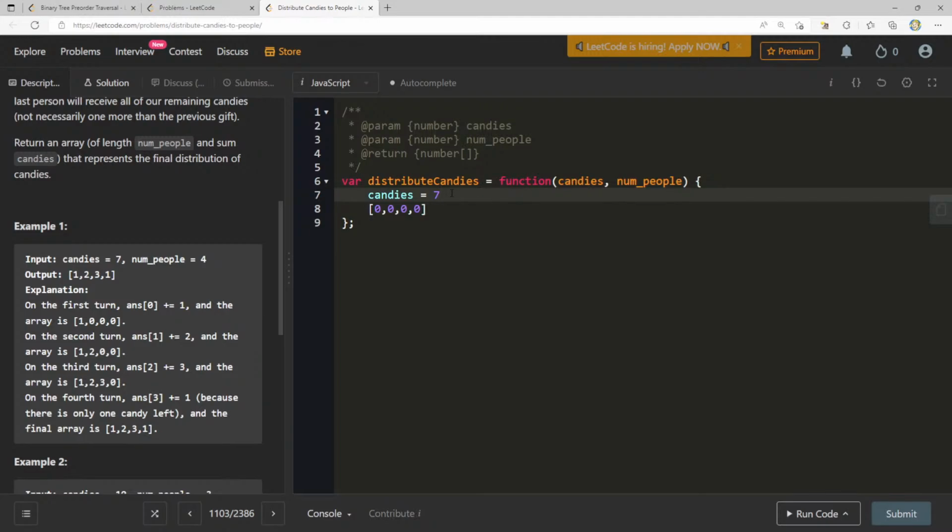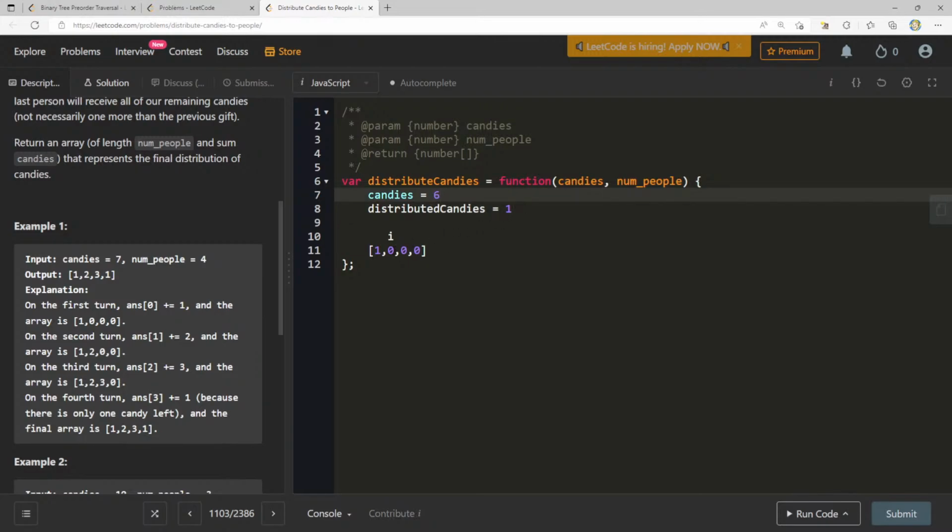Let me see. I have candies, and let's say I have distributed candies equals 0. If we're on i currently, we're going to give them distributed candies plus 1, so we'll make this 1. Here, we're going to give them distributed candies plus 2. So we'll add 1 to distributed candies and subtract 1 from candies.